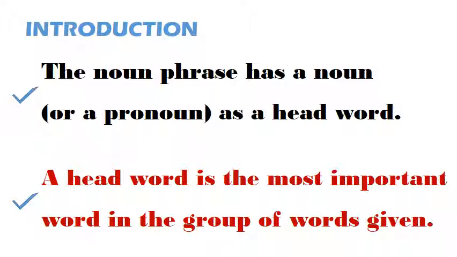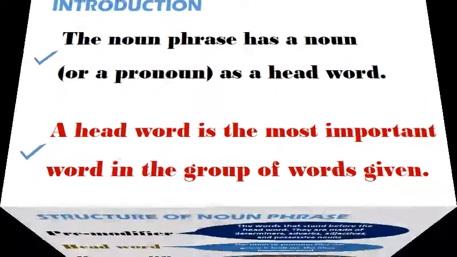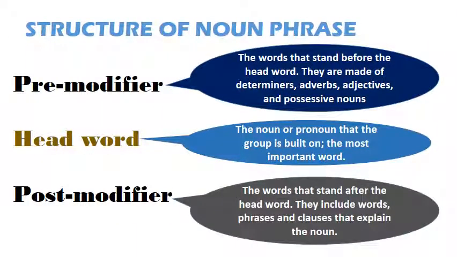A noun phrase has a noun, or a pronoun, as its head word. What is a head word? A head word is the most important word in a group of words. It is the word that cannot be removed from the group, if its original idea must remain. This leads us to the structure of the noun phrase. As a structure, the noun phrase has three parts. The first part is the pre-modifier. The second part is the head word. The third part is the post-modifier.